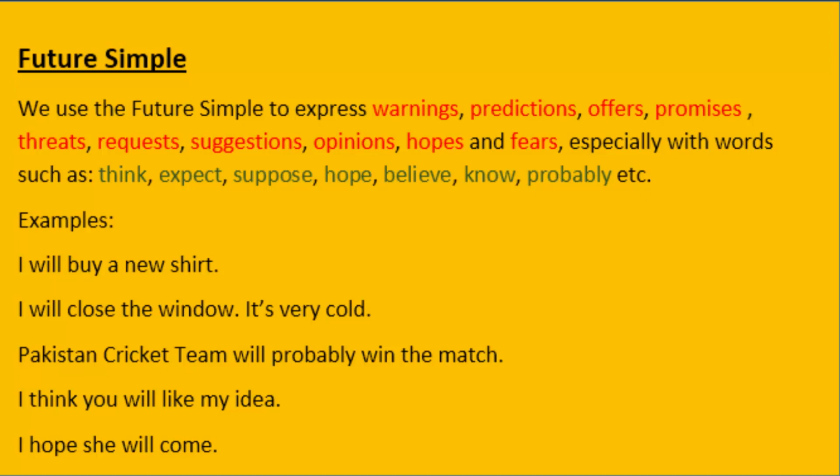For example, number 1, I will buy a new shirt. This may be my desire or wish. Number 2, I will close the window. It's very cold. It's my instant action. Number 3, Pakistan cricket team will probably win the match. My prediction. Number 4, I think you will like my idea. Number 5, I hope she will come. So my dear brother, this is how you can make sentences of future simple tense.